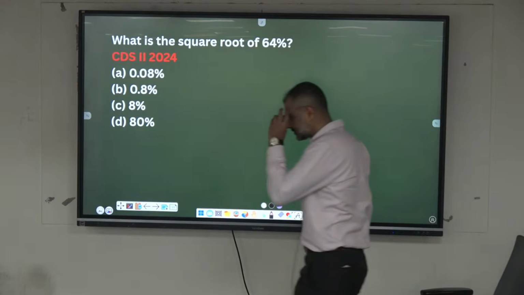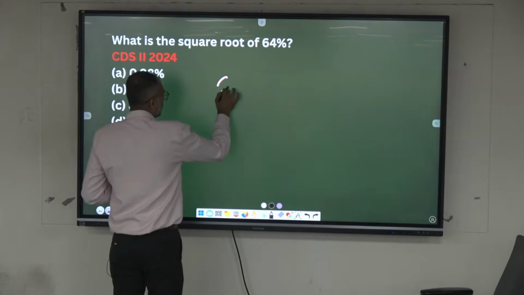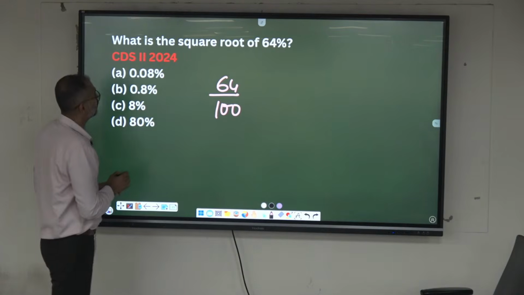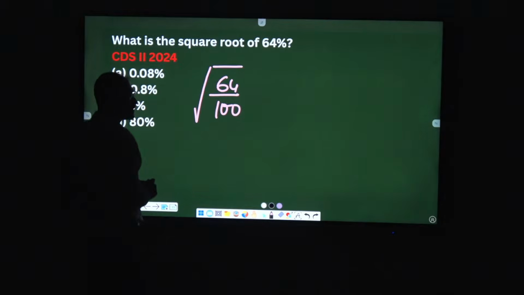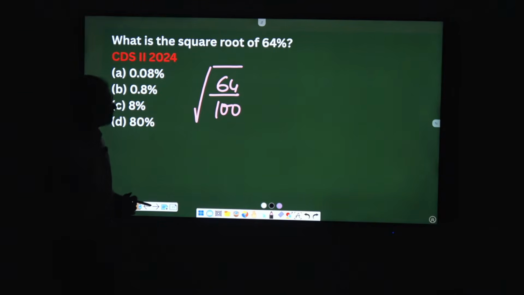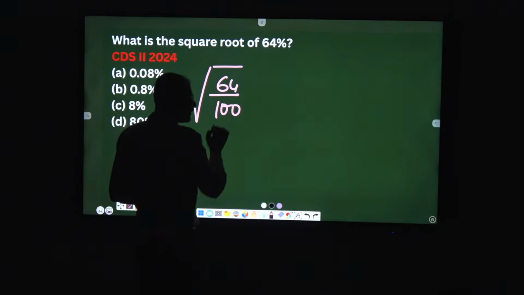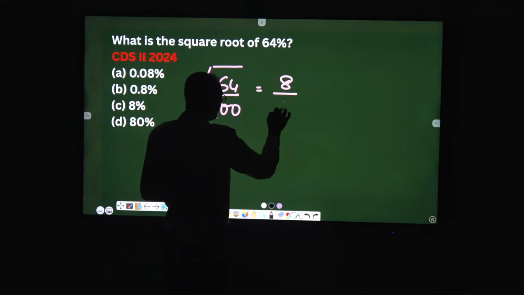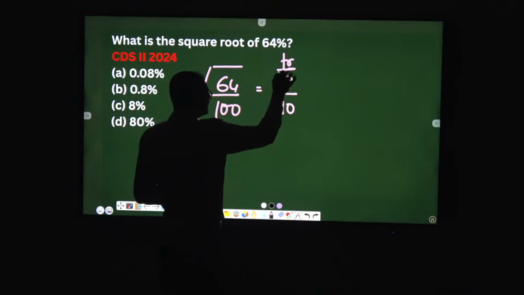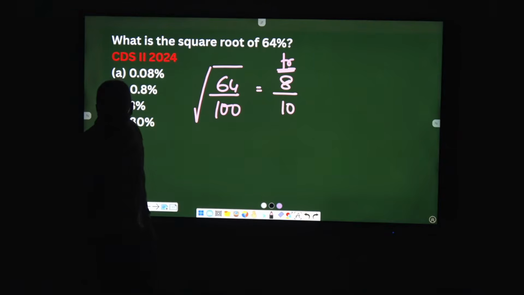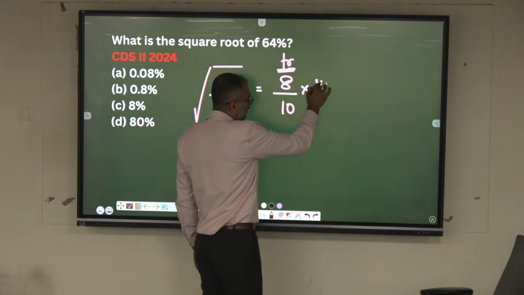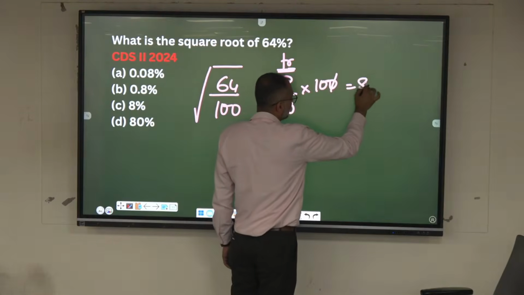See, look here now. 64% can be written in this form, 64 by 100. He says, what is the square root of? I am putting square root. 64 by 100 is nothing but 64 comes out of the root, becomes what? 8 by 10. 8 by 10, is it percentage or fraction? Fraction. How to convert this fraction into percentage? Multiply by 100, which is nothing but 80.